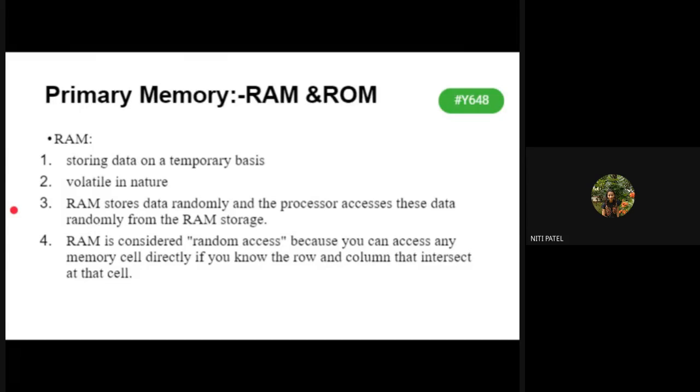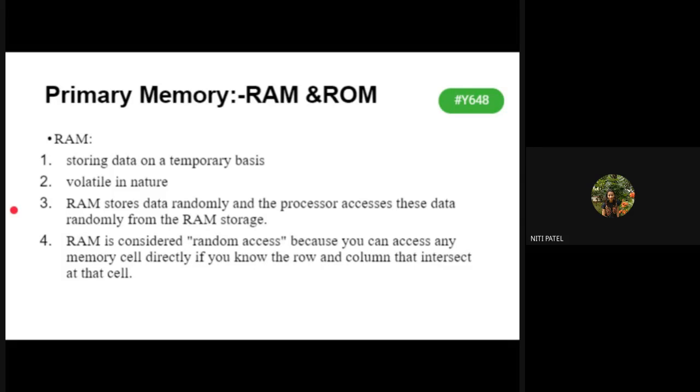Now, how is that data stored? It is stored, again, in machine language, which is in the form of zeros and ones. But when it is shown to the user, it is converted back from machine language into human language. So we have two types of memory inside a computer system: primary memory and secondary memory.